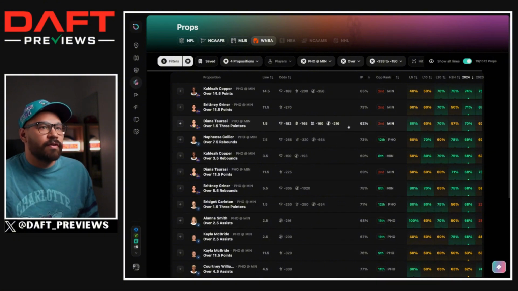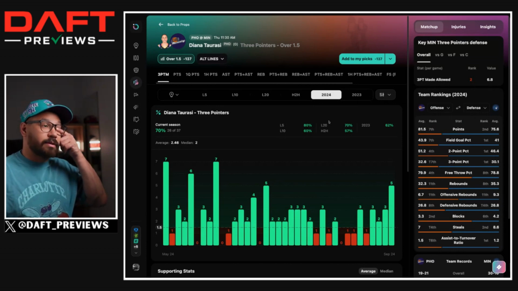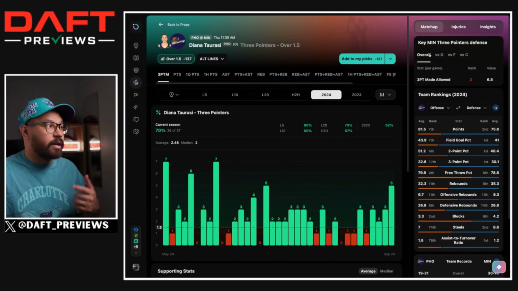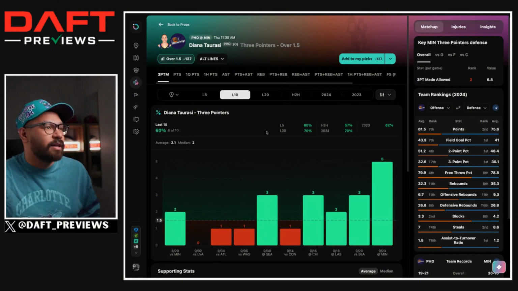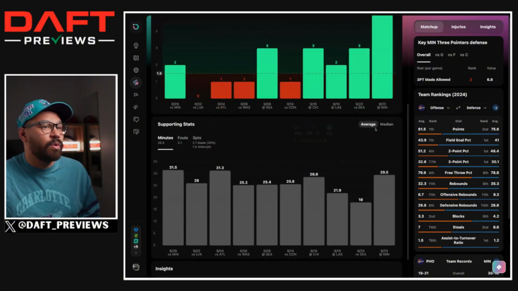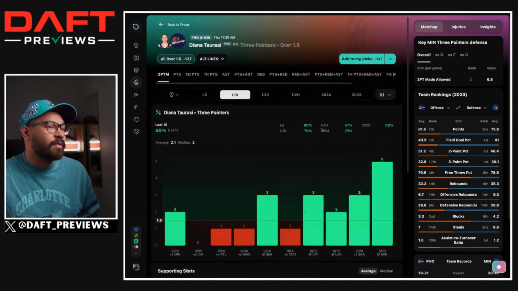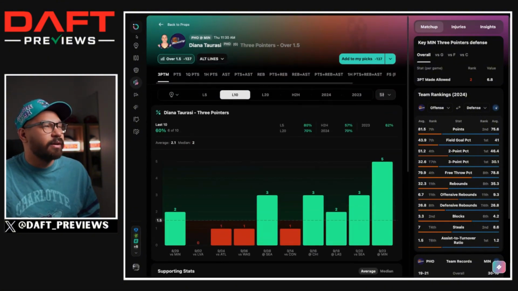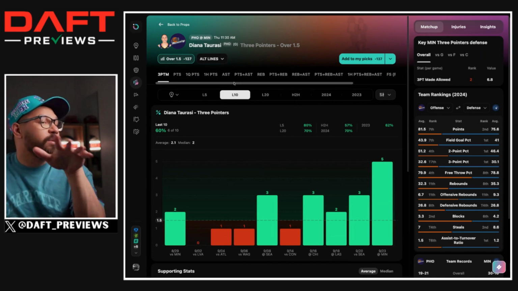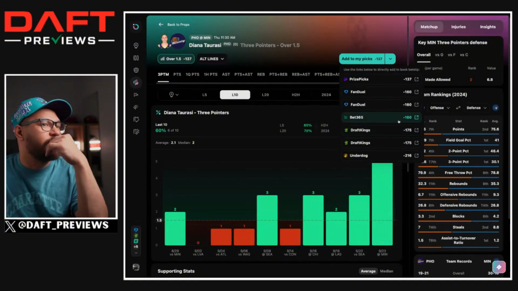We've got Diana Taurasi for over 2 3-pointers made. So she's hit this in 26 out of 37 games this season. Tough matchup, though. The Lynx allow the second fewest 3-pointers made. In head-to-head matchups, she's hit in 4 out of 7, and in her last 10, 6 out of the last 10. She has, however, hit them in 4 consecutive games, 2 3-pointers. And the thing about Diana Taurasi, she's going to throw them up, averaging 7.5 attempts. But there is a world where she goes 1 from 7, right? So she's done it many times before. But I do like this better than her to get 10 points. But the odds aren't necessarily great to get 2 3-pointers, I don't think.